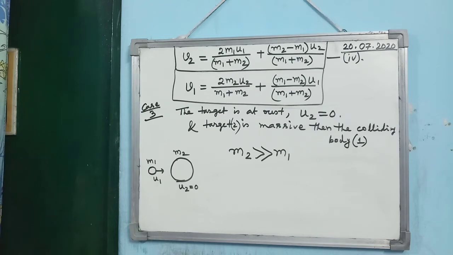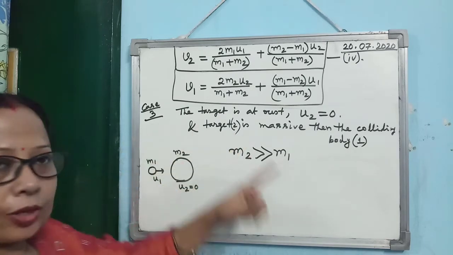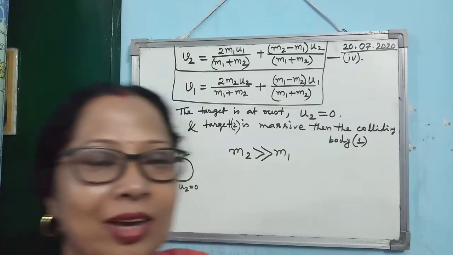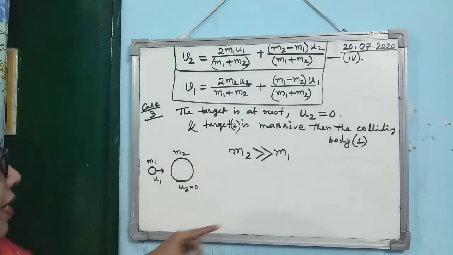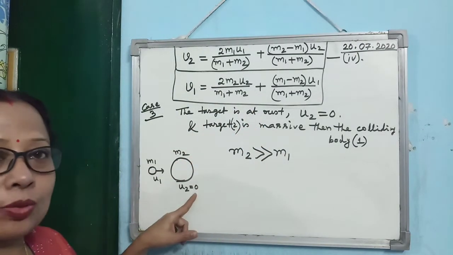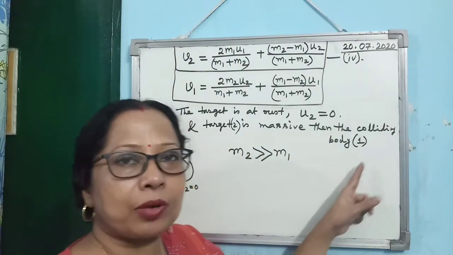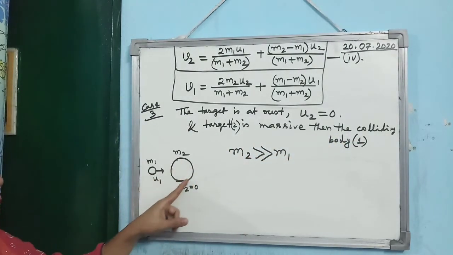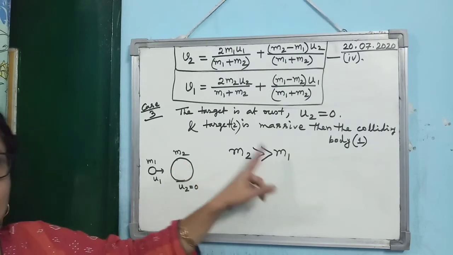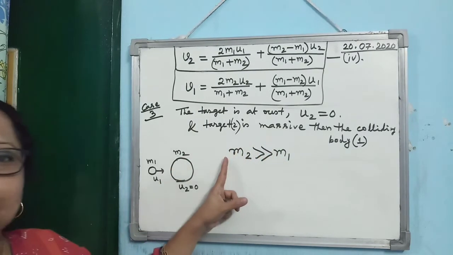Now you see what is happening. Next case, what we are considering, very interesting, you can enjoy it. The target is at rest, so the target U2 is 0. And second condition, target is more massive than the colliding body. So just look at the diagram, M2 is much greater than M1. So you can neglect M1 with respect to M2.